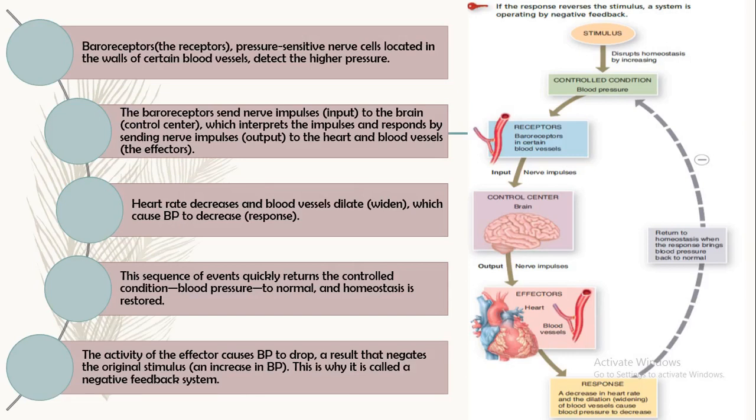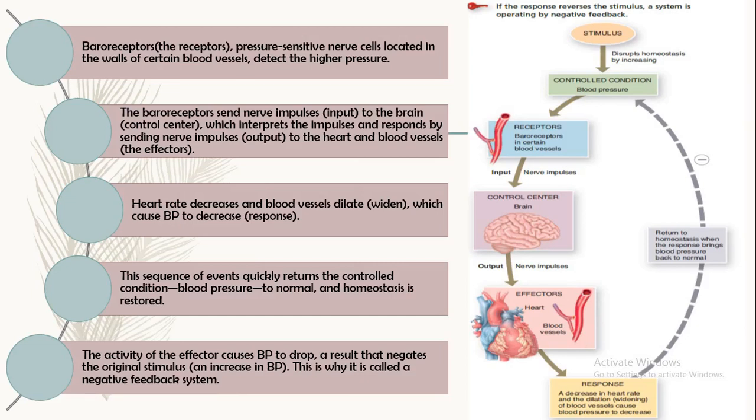It interprets these impulses and sends the response to the heart and the blood vessels, which are the effector organs. The heart rate decreases and blood vessels dilate, which means widen, which causes the blood pressure to decrease. This sequence of events quickly returns the control condition, blood pressure, to normal, and homeostasis is restored.